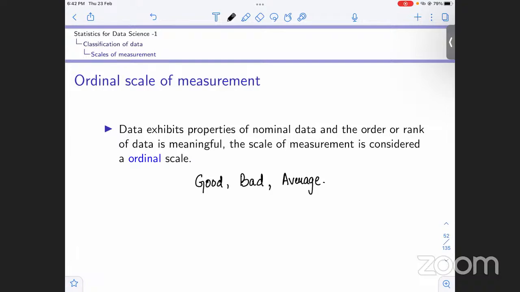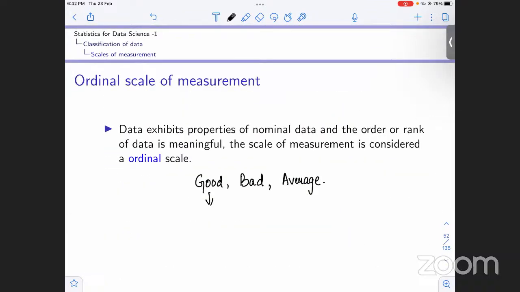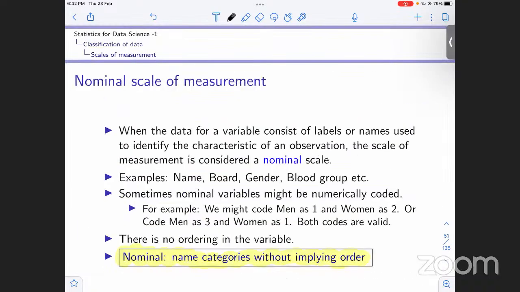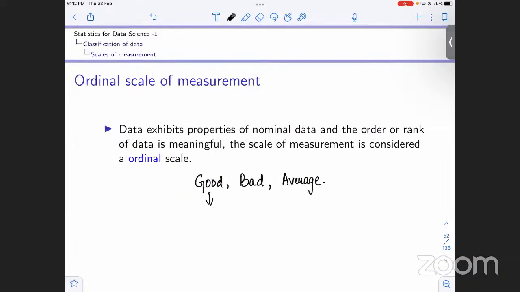In this case, we are still naming categories, right? Three categories: good, bad, average. But along with naming, there is also a sense of measurement, a sense of order in the data. The order is now meaningful. In the case of male and female, the order was not meaningful. But in this case, the order means something.